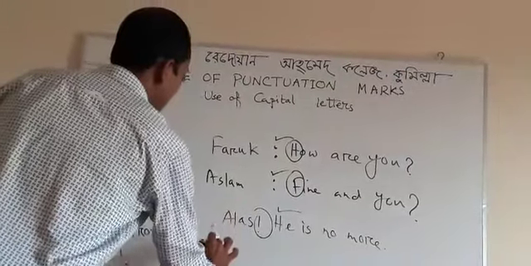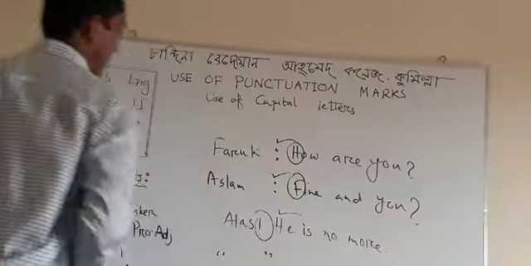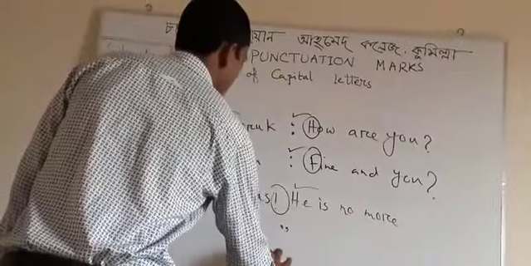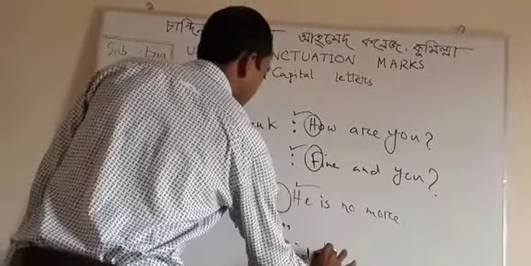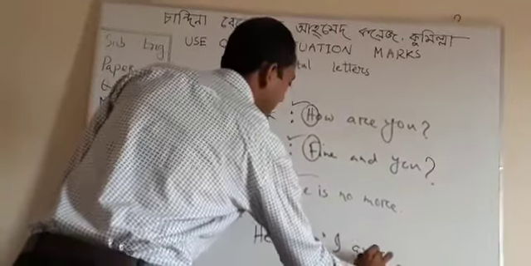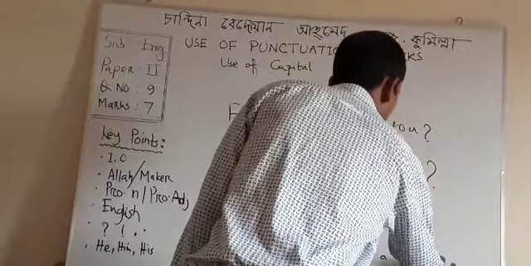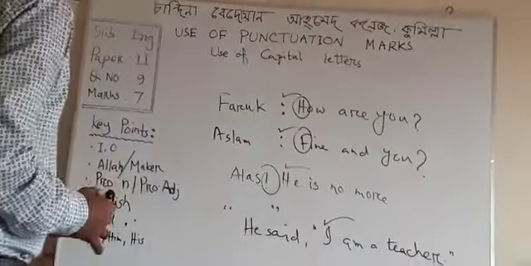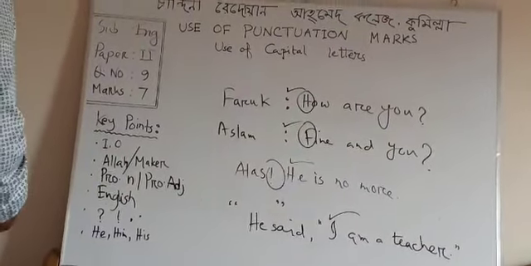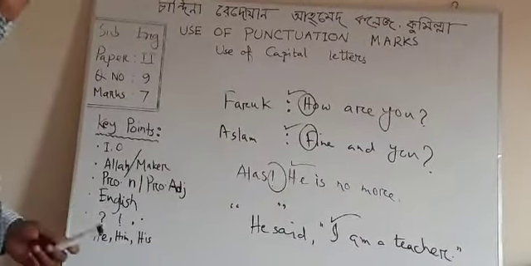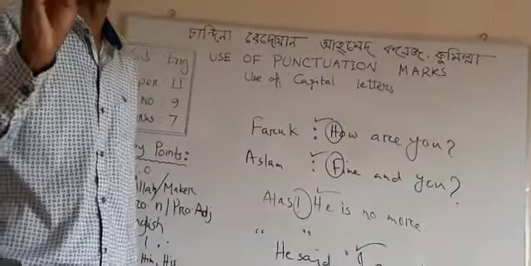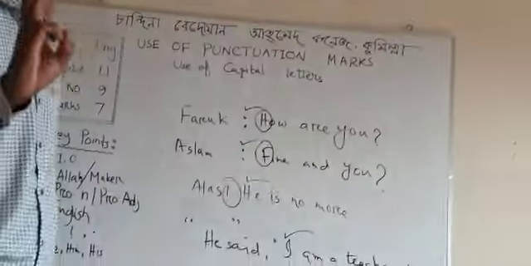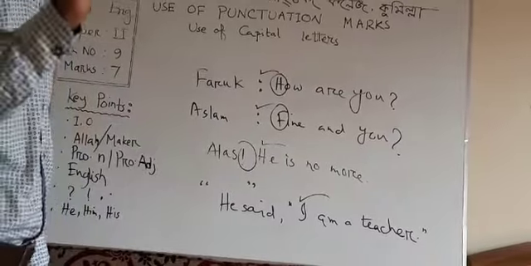And again, after quotation mark, the first letter should be in capital form. Follow my example. You said, "I am a teacher." After quotation mark, the first letter should be capital. These 5 marks should be remembered: question mark, exclamation mark, full stop, colon, and the last one is quotation mark.